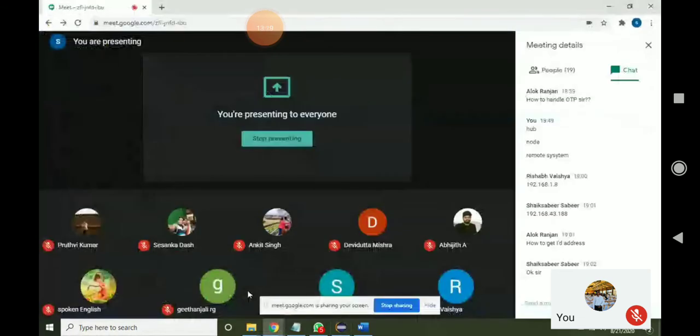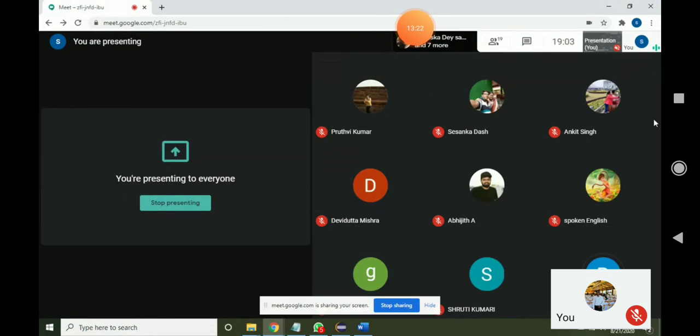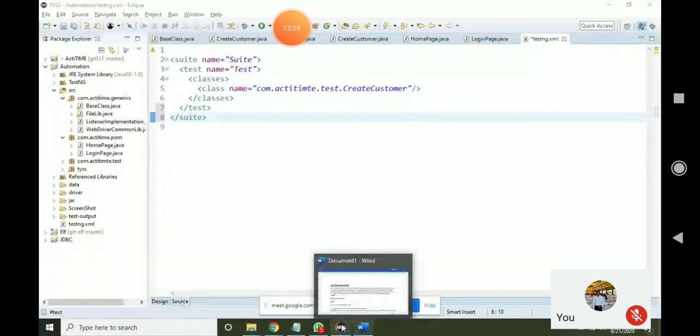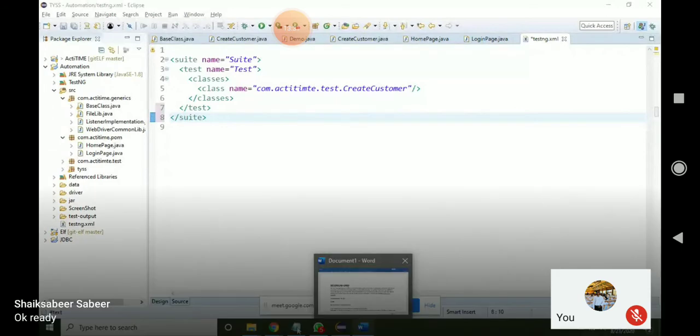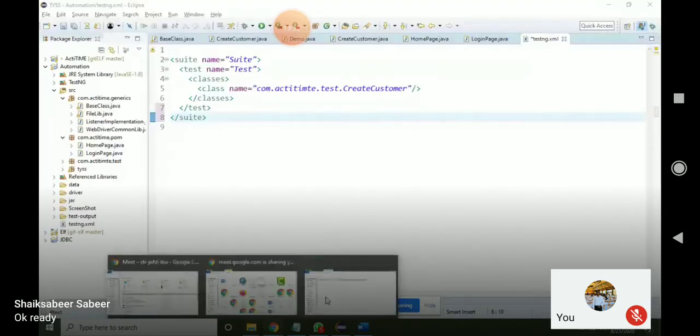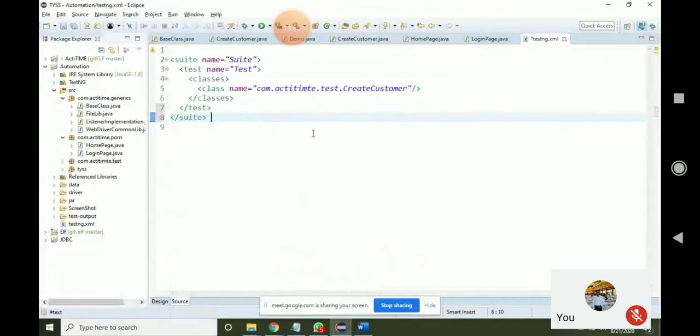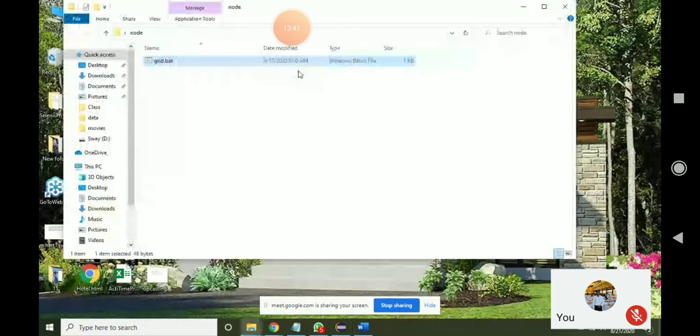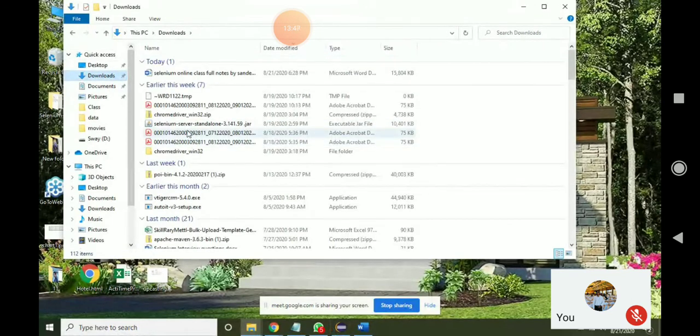Anyone ready? 83 chromedriver.exe file is also fine. If it is 83, it is also fine. Yes, sir. Let me show you what to do. Create one node folder like this on the desktop. Then copy the Selenium jar, the one you have downloaded, and paste it inside the node folder.